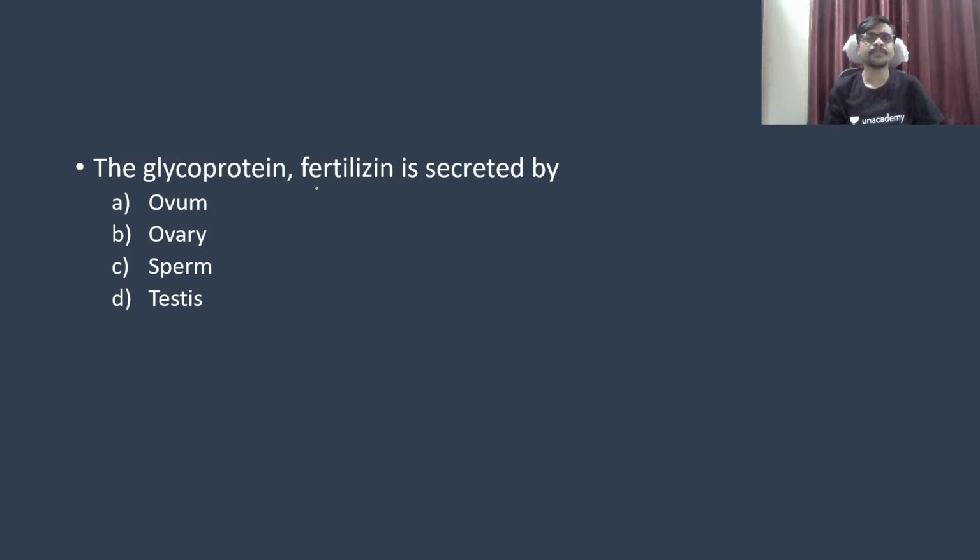The glycoprotein fertilizin is secreted by, or rather is present on, which is more correct. Fertilizin is a protein present on the ovum. And the sperm has anti-fertilizin. The sperm has anti-fertilizin and the ovum has fertilizin.